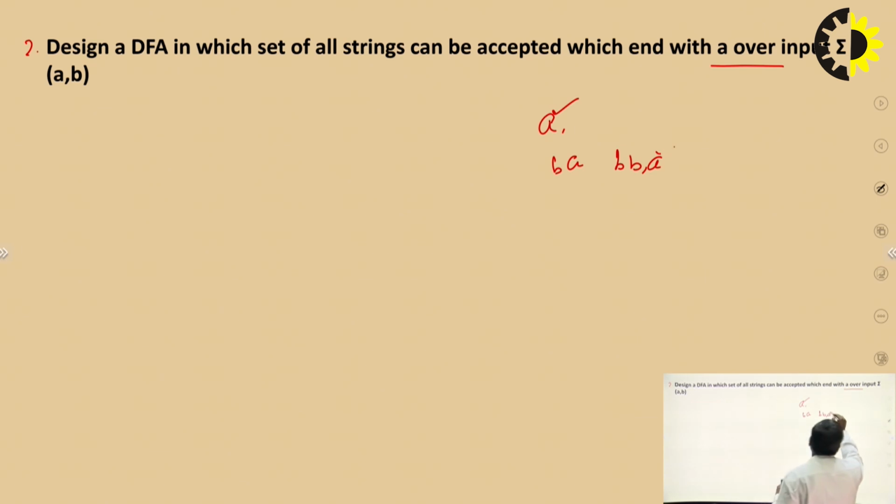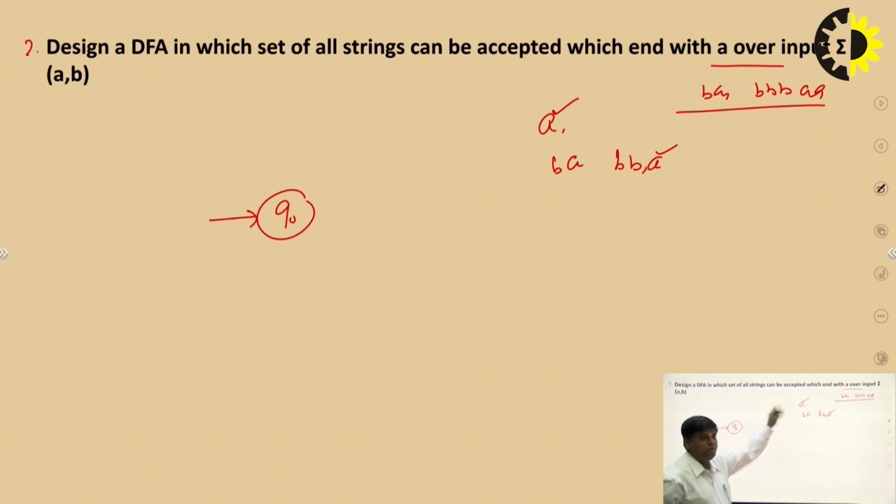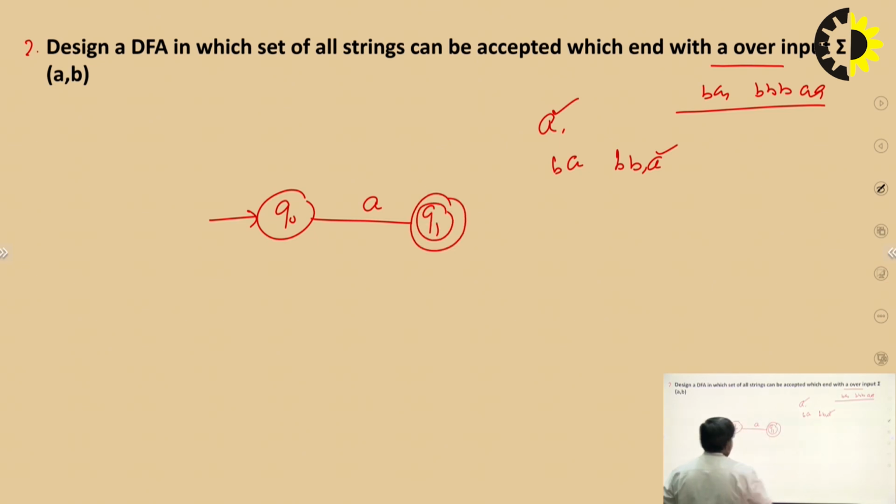It means the last letter is A. It means strings like B, A, B, B, B, A, A. Some strings of this kind are accepted by our deterministic finite automata. Now, what is the smallest string? Again, A. Now we are going to design. What is the first step? We design the initial state. And what is the input? Input is A. And now this is Q1, and that is your final state.